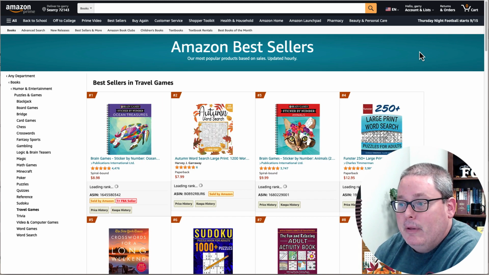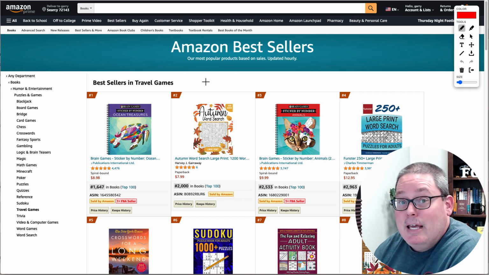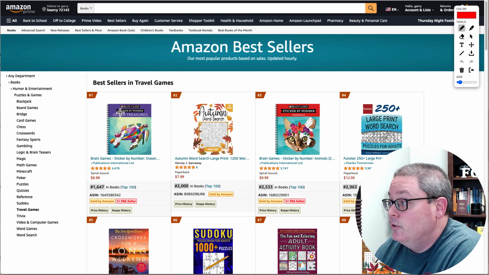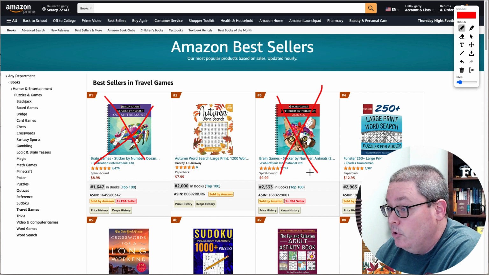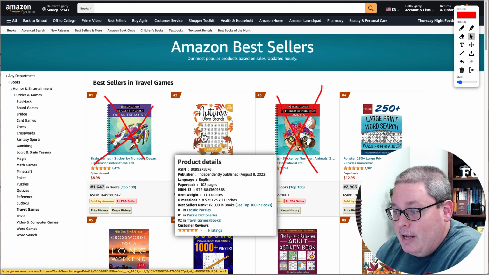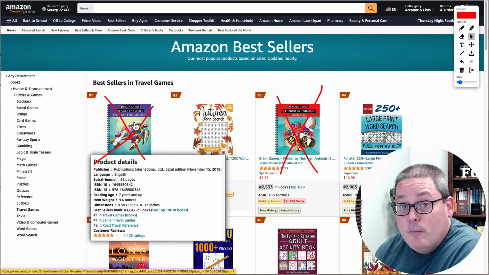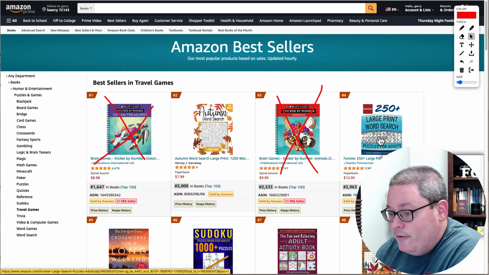If we were to open up the bestsellers in travel games, again, we are taking a look at the things that we can compete with. Again, we're asking ourselves, can we compete? Should we compete? Of course, this is a spiral book. This is a spiral book. But here again is the autumn word search book, and it is number 2 in travel games. So the spiral bound books, obviously we can't compete with. This other one is Funster. But take a look. This is an 8.5 by 11.